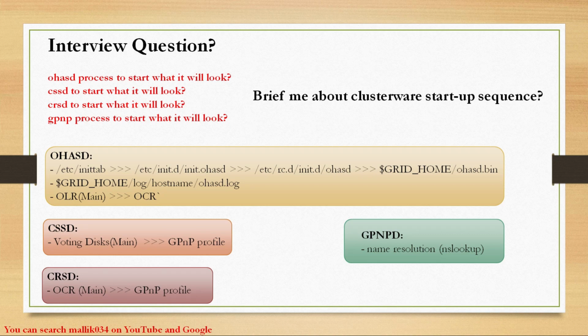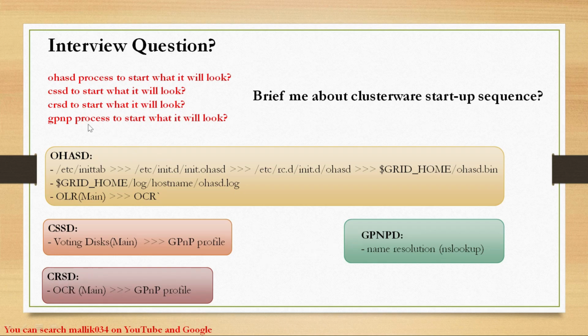It will first read my OCR. The OCR location is again found using the GPnP profile. This CRSD process will look for the GPnP profile, find out what my OCR location is, read that OCR, and then start all the cluster services or cluster resources. If the OCR is corrupted or not found, or it is not able to find the GPnP profile, this CRSD will never start.